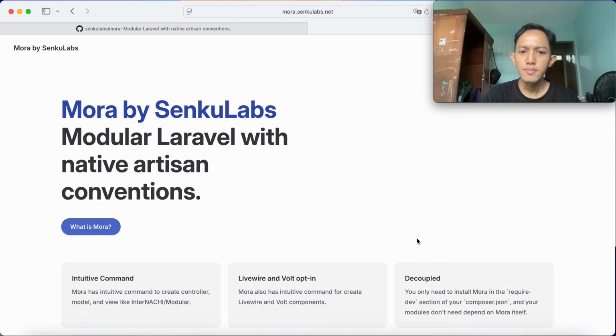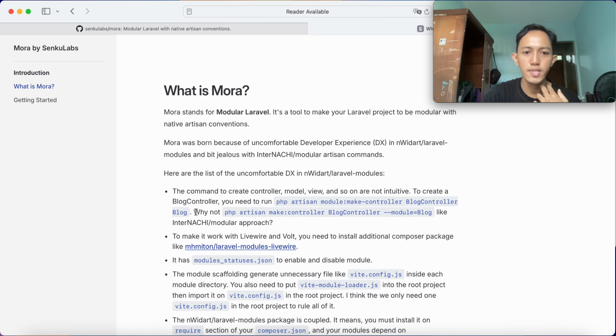This means when you finish using Mora and you deploy your app to production, you usually don't need to run composer install including require-dev, right? You just need the require section. And if you want to take a look, let's go to what Mora itself is.